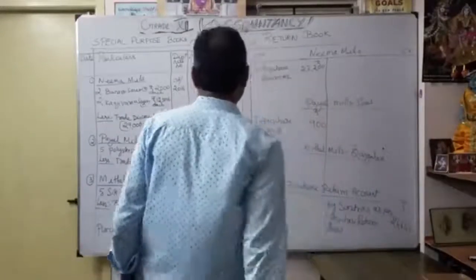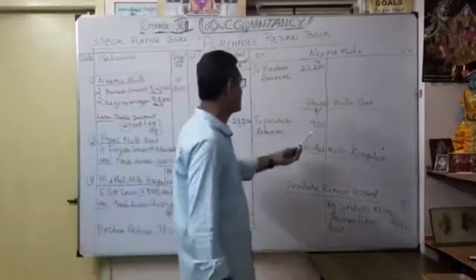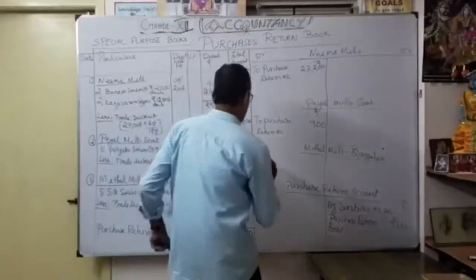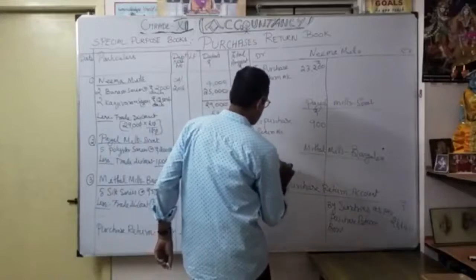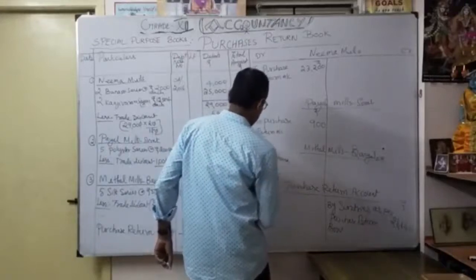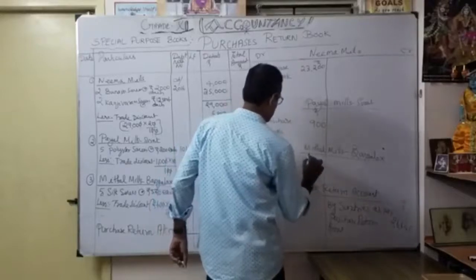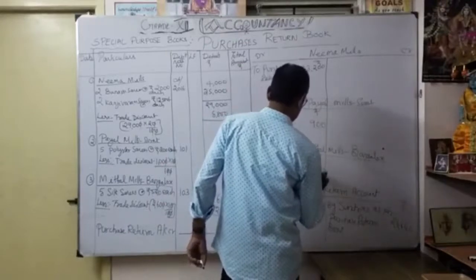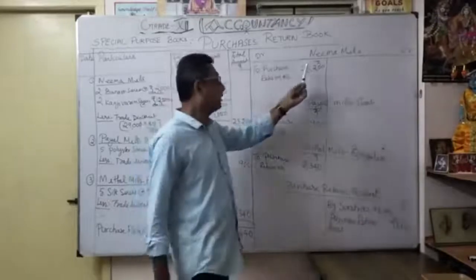Nima Mills return 23,200. Payal Mills return 900. Mittal Mills, how much? Only 2,340. You can write to purchase return account 2,340.